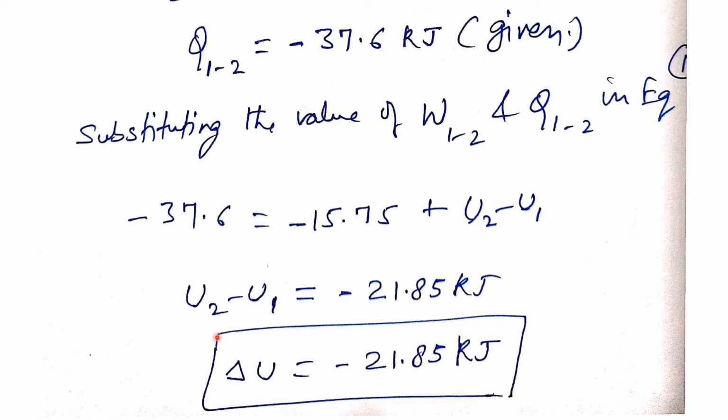Therefore, in this process, the change in internal energy of the system is equal to minus 21.85 kilojoule. This is an example of a numerical problem based on the first law of thermodynamics, where Q is given, work we have calculated using the initial and final volume and pressure of the system, and using this heat given and work, we have estimated the change in internal energy of the system.